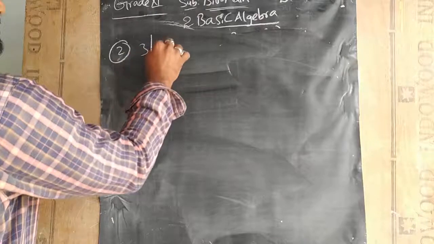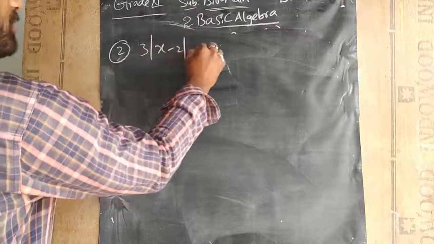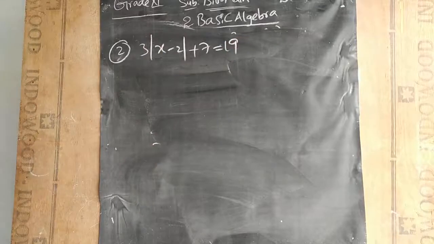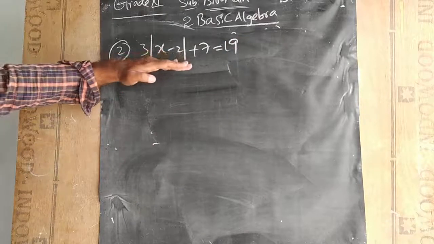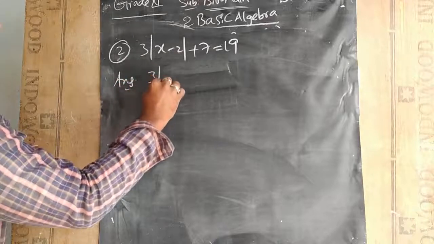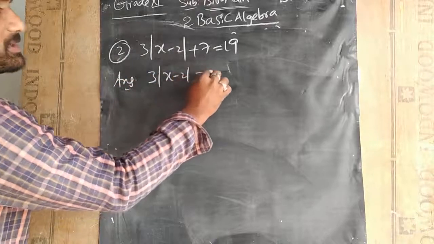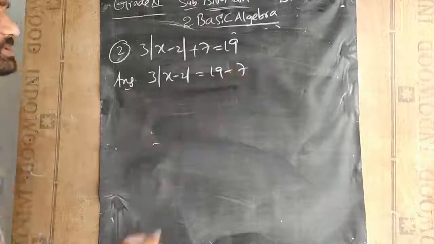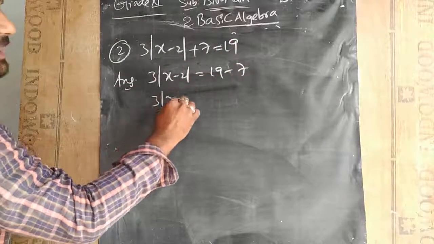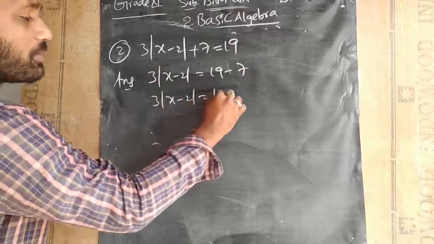3|x - 2| + 7 = 19. Normally we will handle the modulus afterwards. First let us do the normal equation. So 3|x - 2| = 19 - 7. First we are transposing plus 7 to the other side. So 3|x - 2| = 12.